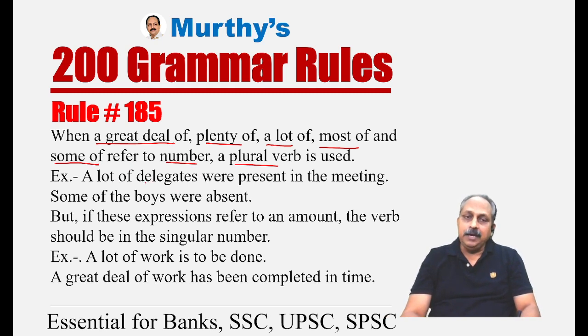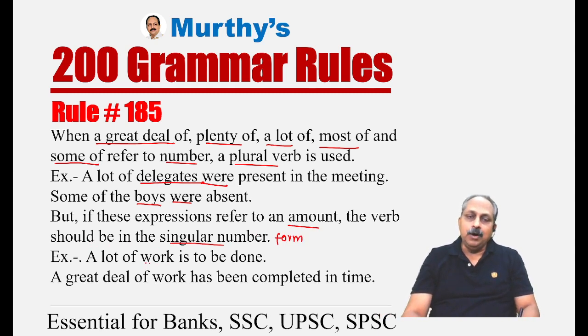A lot of delegates, we use a plural noun, in fact. And based on that, we have to use a plural verb. A lot of delegates were present in the meeting. Some of the boys were absent. But if these expressions refer to amount, as I have just said, the verb should be in the singular number or singular form.